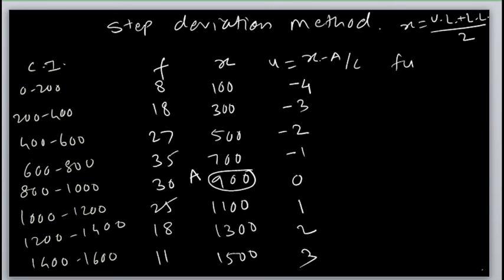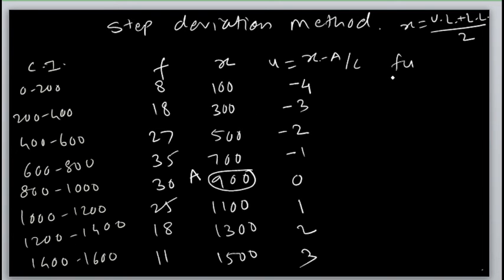These are the values of the new variable. The values of the new variable are minus 4, minus 3, minus 2, minus 1, 0, 1, 2 and 3. Is it clear, student? This is nothing but the step deviation method, also called the shortcut method.